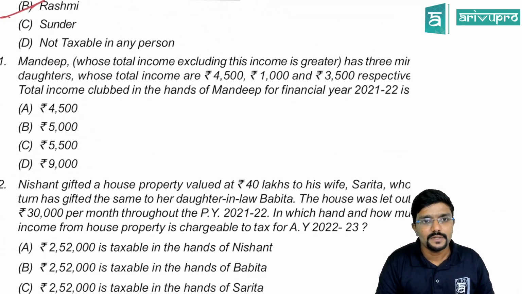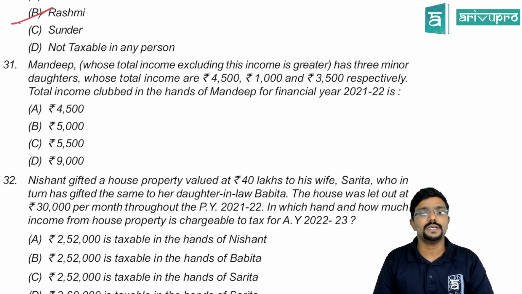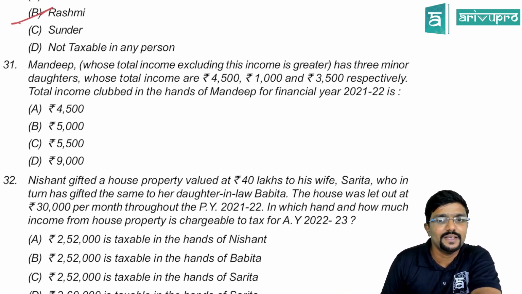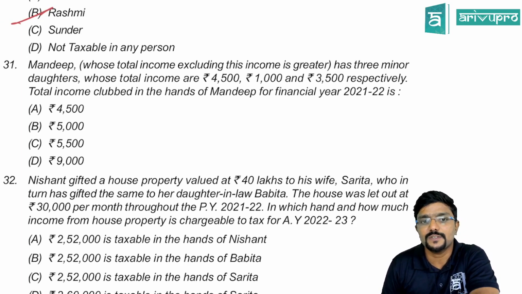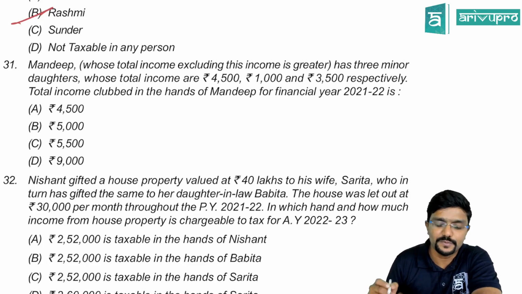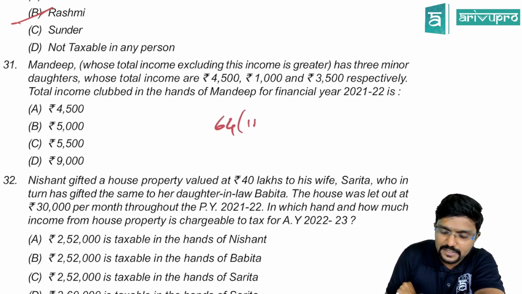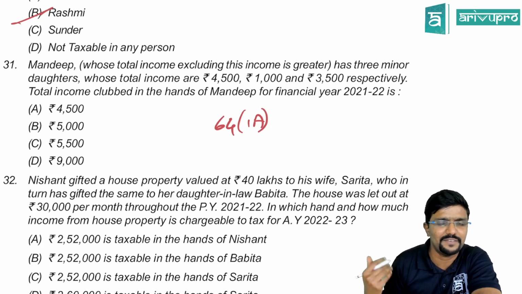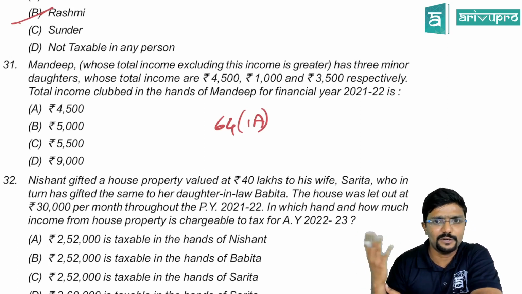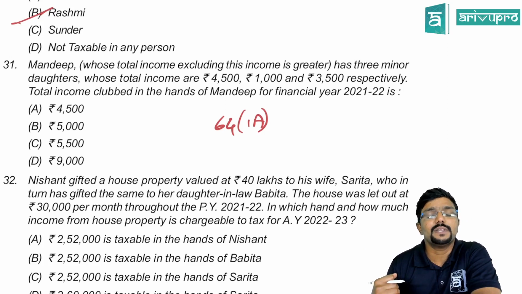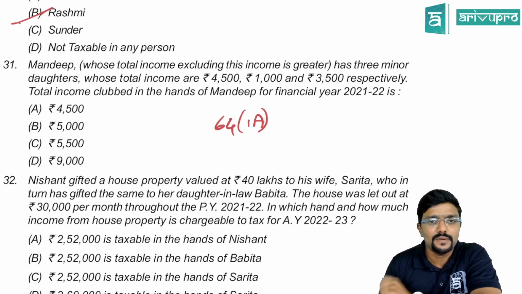Yeah, we'll move ahead. Mandip, whose total income excluding this income is greater, has 3 minor daughters whose total incomes are 4,500, 1,000 and 3,500 respectively. What is the total income clubbed in the hands of Mandip for financial year 21-22? Clubbing for minor children is attracted under 64(1A). The father Mandip has the higher income. The question is not clear whether the children earned the income out of their skill and knowledge, so assume that it is not. Will the clubbing get attracted? Yes, in the hands of Mandip.